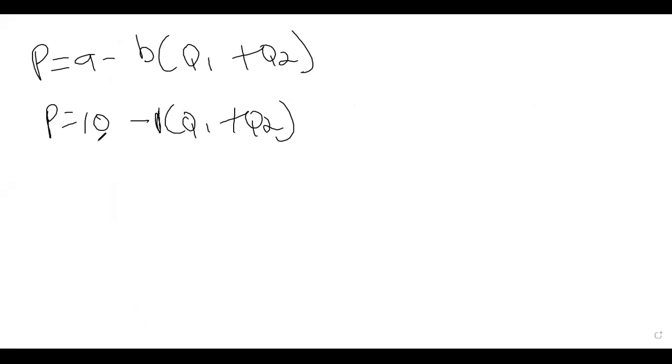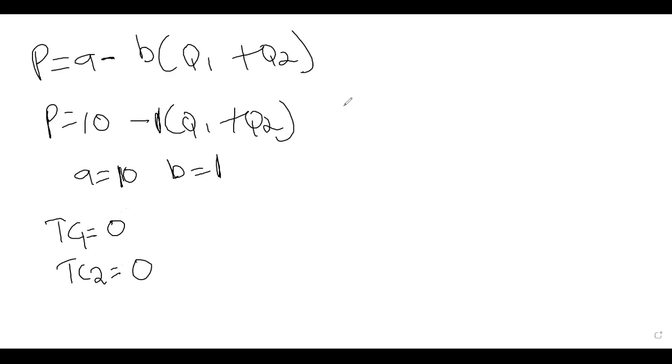So mimicking this, we can clearly see that A is equal to 10, B is equal to 1. Then the question says that all the costs are 0. So it means that the total cost for firm 1 is 0, and total cost for firm 2 is also 0.